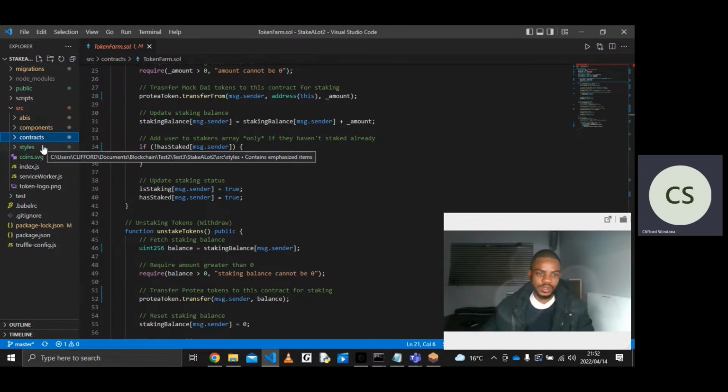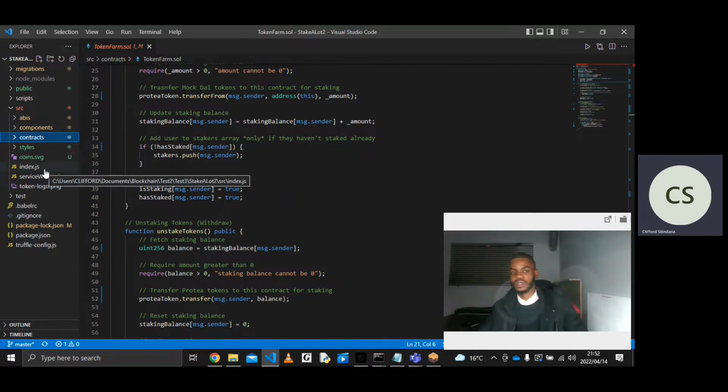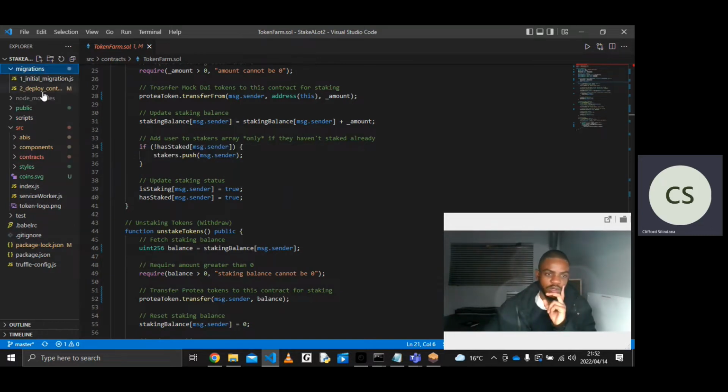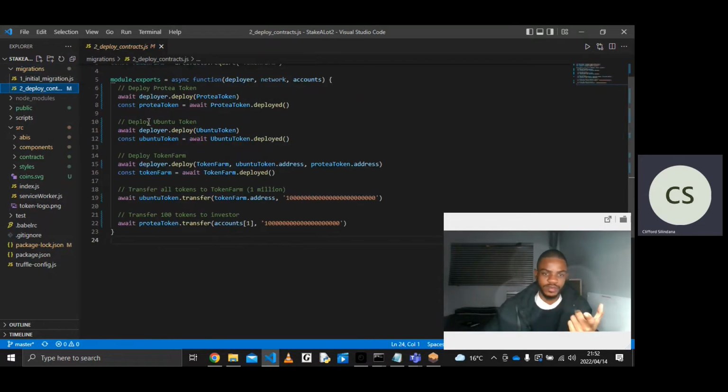But to keep it as short as possible, now I'm just going to move to the front end. Rather, let me just touch on this part here. When you're running our migrations, we execute this file here. This is the file that gets executed when I run Truffle migrate, and then it takes everything to the blockchain.